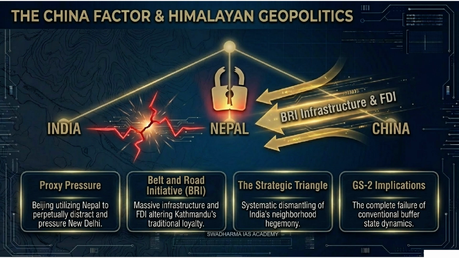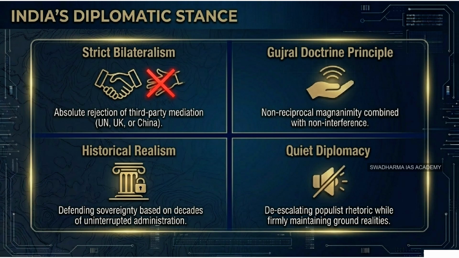So if the UK is just a stepping stone, what's the actual leverage here? The actual geopolitical leverage empowering Kathmandu's hardline stance is the China factor. Ah, right. Beijing. Yes. Over the past decade, Beijing has systematically integrated Nepal into its Belt and Road Initiative, or BRI. They are funding massive trans-Himalayan infrastructure projects, dry ports, communication networks, you name it. And we really need to emphasize to the listeners how that Chinese infrastructure fundamentally alters the diplomatic power dynamic here.